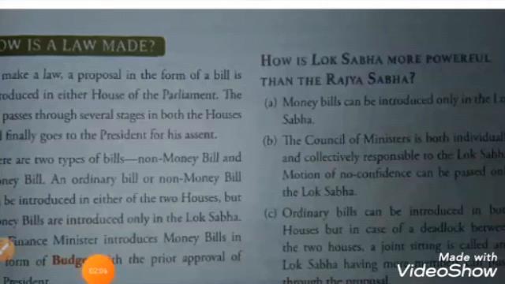And next, ordinary bills can be introduced in both houses, but in the case of a deadlock between the two houses, a joint sitting is called, and the Lok Sabha, having more members, can push through this proposal. So here you can see if there is any deadlock in passing any ordinary laws or ordinary bills, in those cases Lok Sabha gets more advantage. Why? Because it is the house with the maximum members, there being 552 members from the different states, so Lok Sabha has more power.